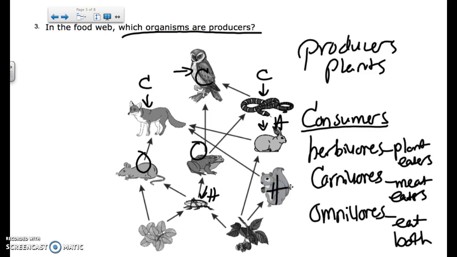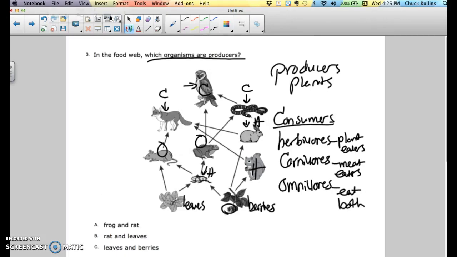All of these that have something on it are consumers. They cannot be in the answer. I see two plants. I see something down here that looks like a bunch of leaves. And then I see something over here. Looks like maybe it has berries on it. So let's check out and see what our answer choices are.